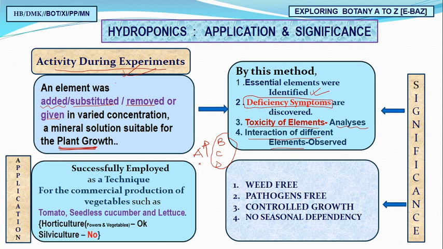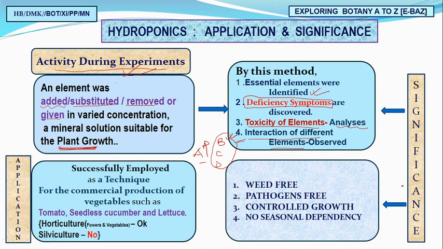Due to increasing these, the deficiency of B will be absorbed. See how it is interacting. Really, it's a very difficult work, but later on it was also discovered thanks to our great scientists. So in this way, these are the activities: addition, substitution, removal, and finally given. These are the four important findings through which we come to know what is important, why there is deficiency, why it is toxic, and when this toxicity will be removed.